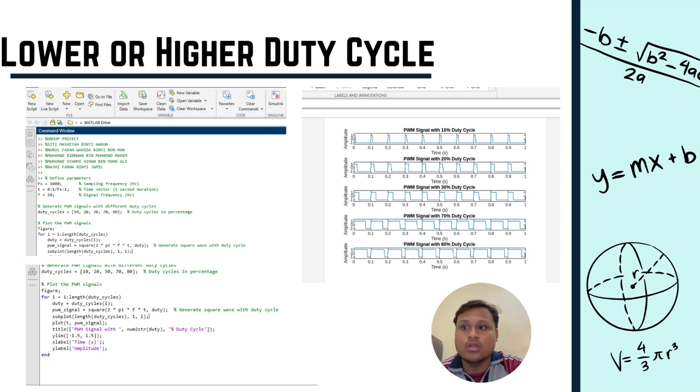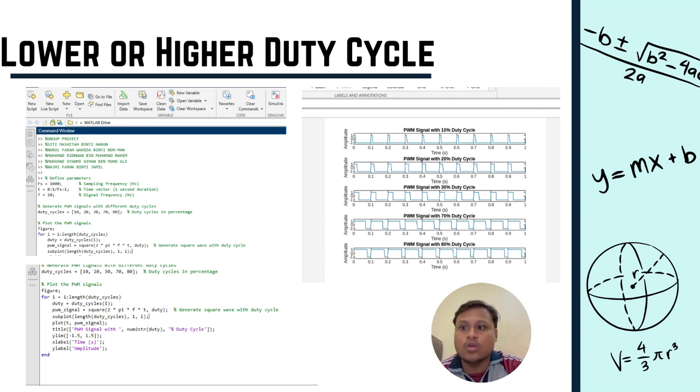This is useful for applications where reduced power consumption is desired, such as LED dimming, low level control of fan speed, and energy conservation in electronic equipment. On the other hand, a high duty cycle such as 70% or 80% indicates that the signal remains on for most of the cycle and the off time is short. This leads to higher power delivery and is beneficial for applications that require more power, such as running motors at higher speed or increasing the brightness of lighting.